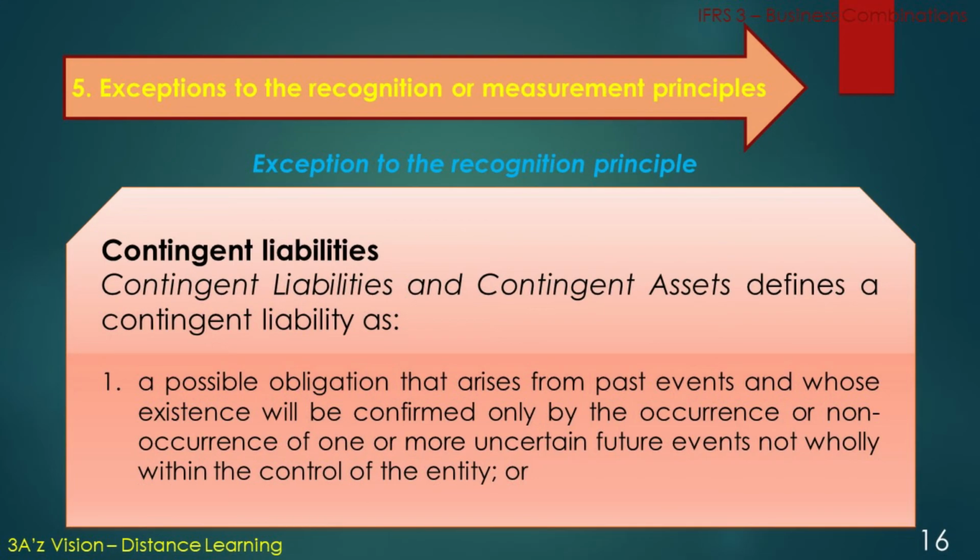Exception to the recognition principle. Contingent liabilities.